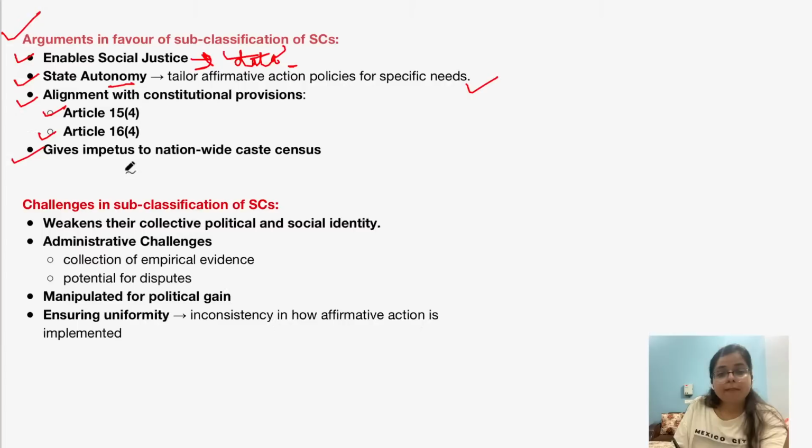And lastly, it gives impetus to the nationwide caste census. Now, we all know that there has been a demand to conduct a nationwide caste census. So this gives an impetus to this demand. Okay. Now, there are certain challenges in the subclassification of scheduled caste.